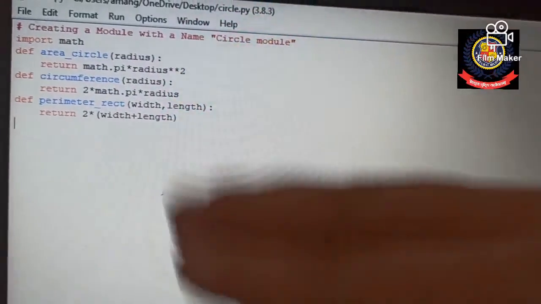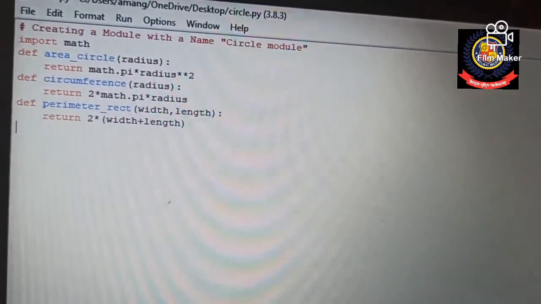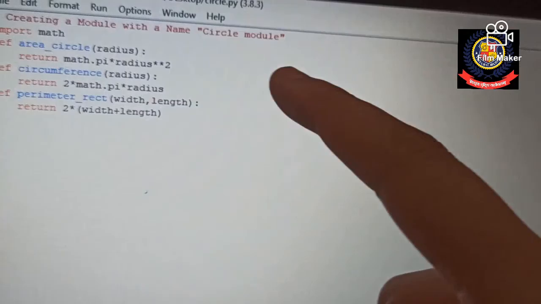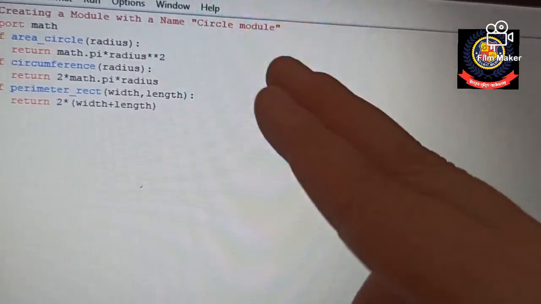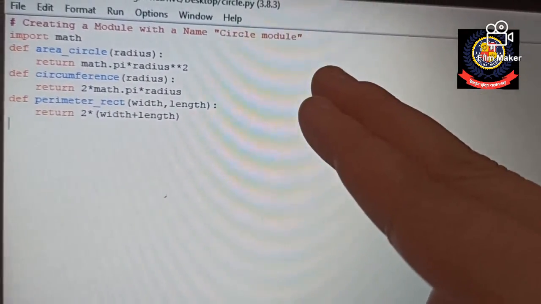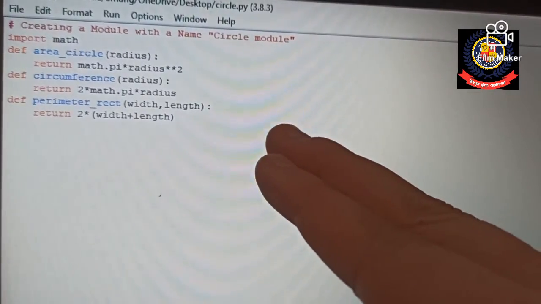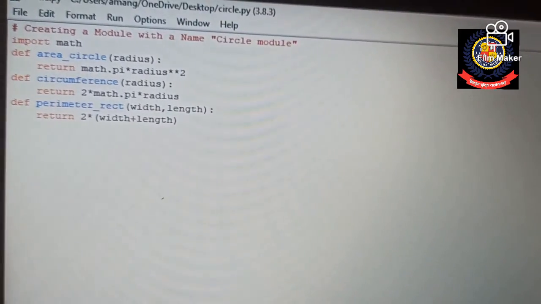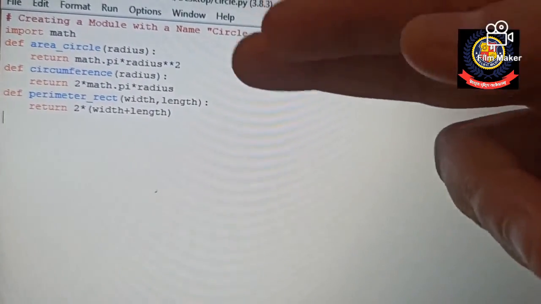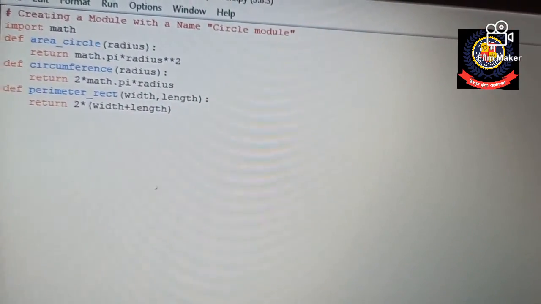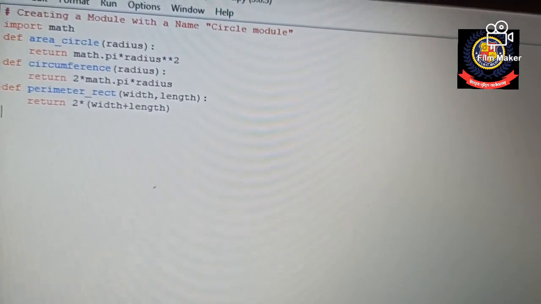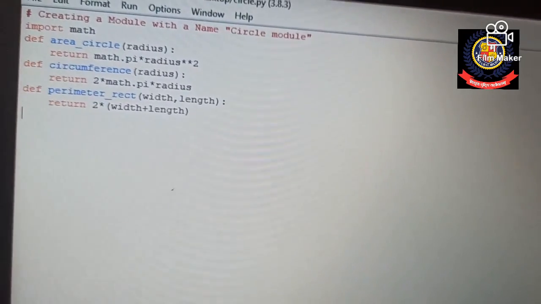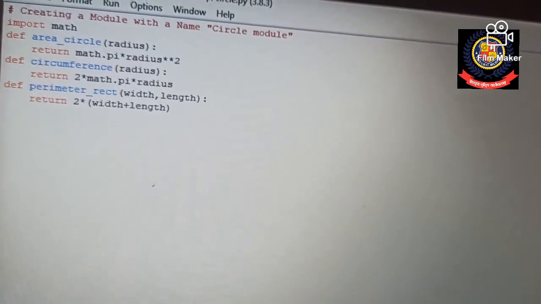Yes, so this is my main module that I have made with the name circle.py. In this particular module I have defined 3 functions. The first function is for the area of a circle, the second is for circumference, and the third is for the perimeter of a rectangle. Now I basically need to call only 2 functions, area circle and circumference, by using from module import object. So how will I do that? I'm going to show you.